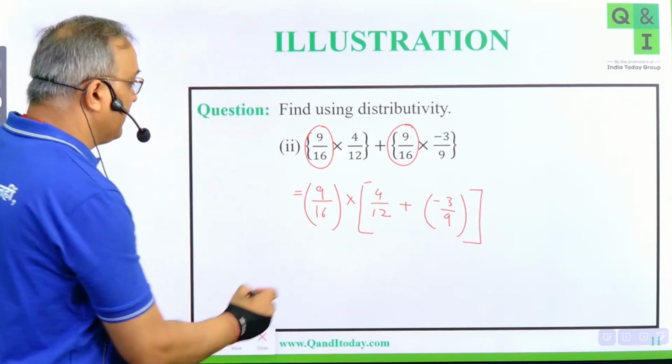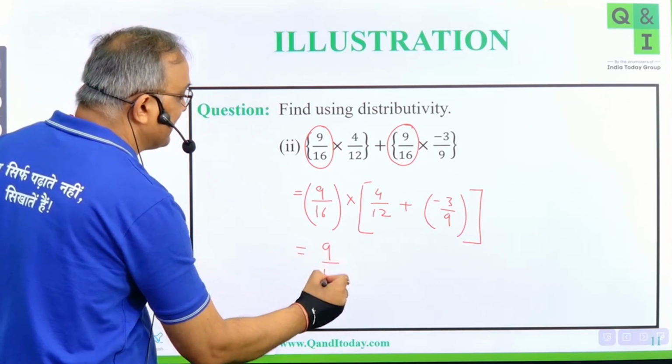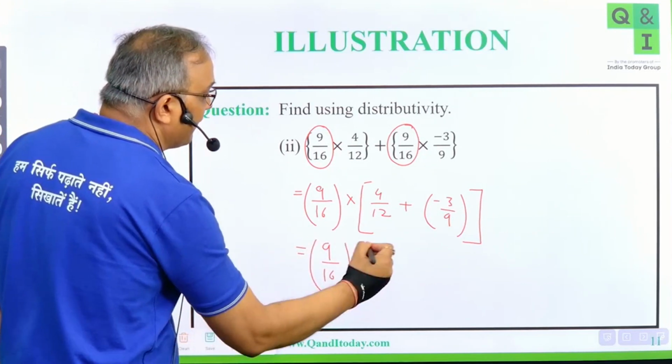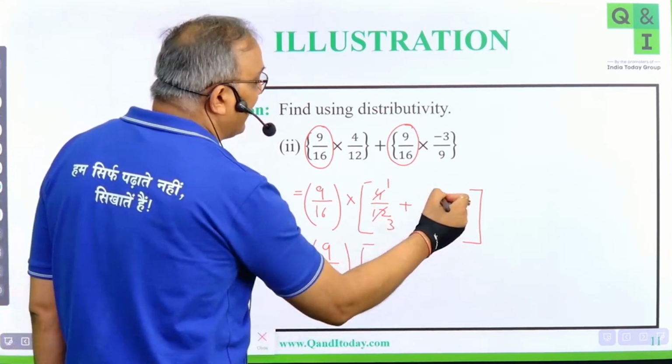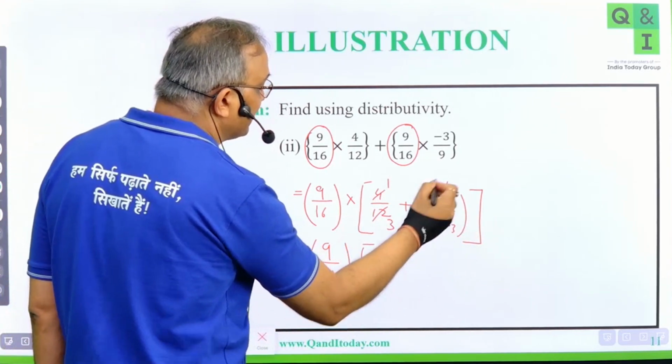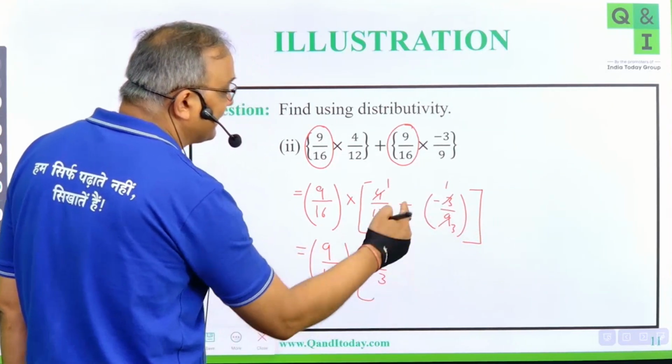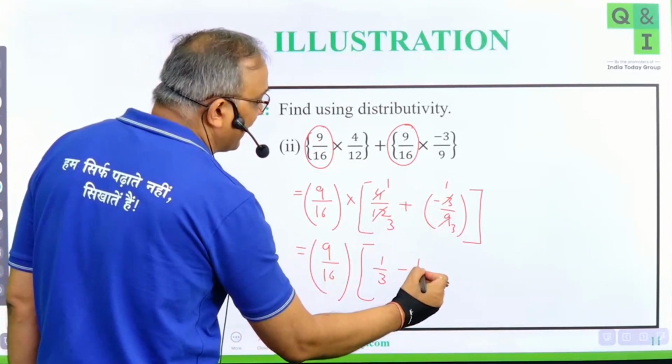Right? So if I take 9 by 16 common here, 4 over 12, so this is 1 upon 3. And here again 1 upon 3. So this is 1 by 3 and plus of minus will give you minus 1 by 3.